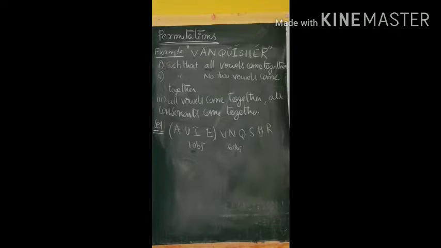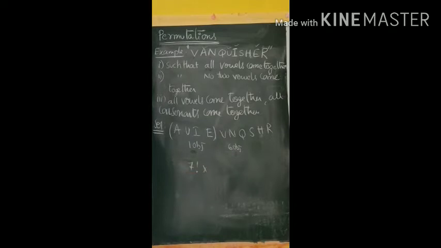Here, all the vowels come together. So I will consider all the vowels as one object. The remaining 6 are 6 objects. So 1 object plus 6 objects, total how many objects? 7 objects. 7 objects can be arranged in 7 factorial ways.